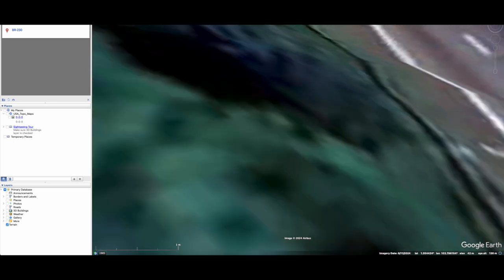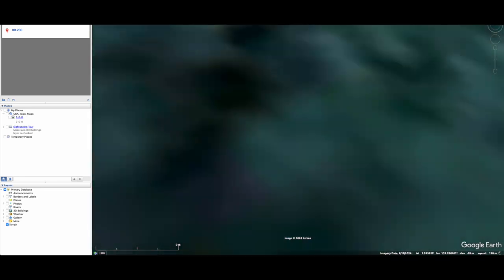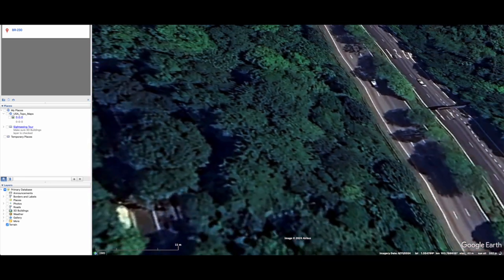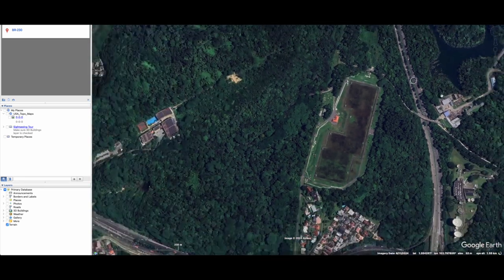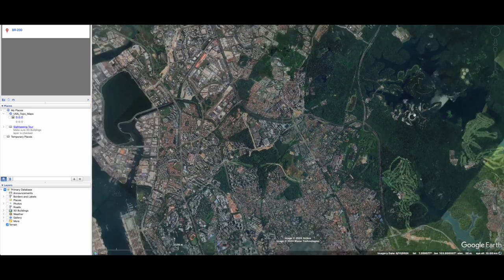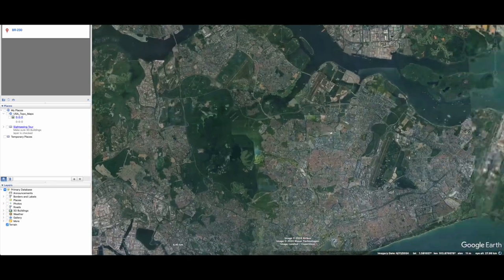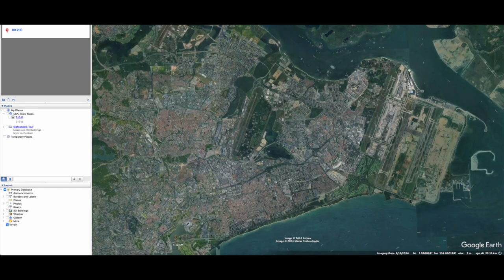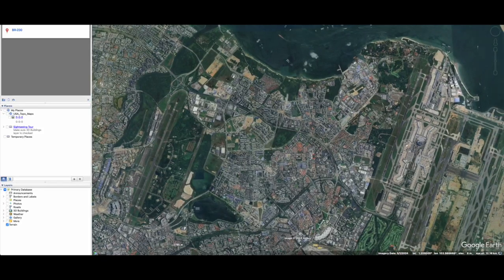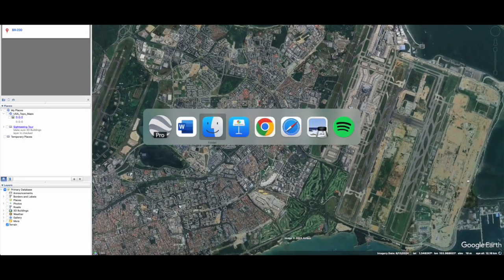Let me just adjust this. Oops, what's going on? Okay, let me zoom out and orient ourselves to the north. Okay, so look at the eastern side. You see this squarish looking land. This was actually all reclaimed, all right? But in the process of reclaiming, we have lost a lot of sea habitats.